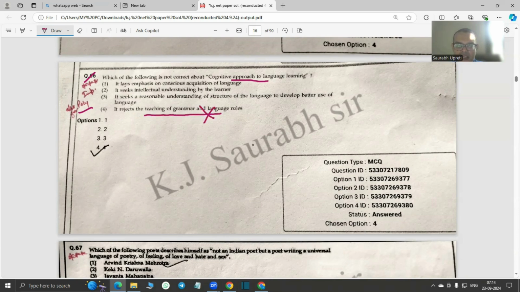What are the things which are correct? It lays emphasis on conscious acquisition of language, intellectual understanding, reasonable understanding. So all three are correct according to our knowledge.